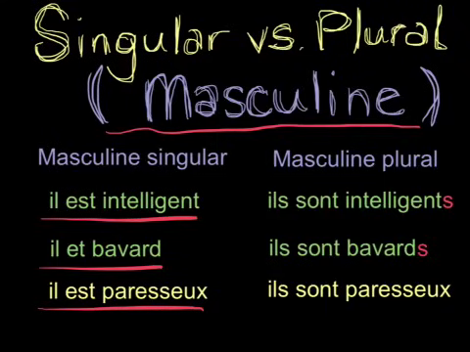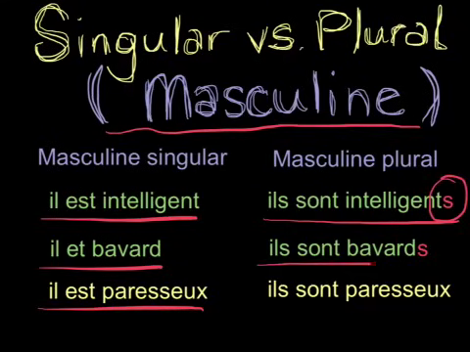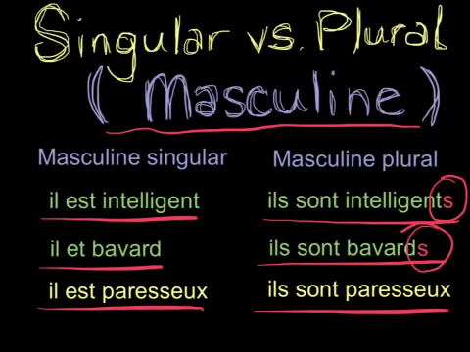But when we come up here to masculine plural, you'll see ils sont intelligents. They are smart, and we've added an S. And then ils sont bavards. They are talkative, and we've added an S. So we add an S to masculine things when we need them to be plural. Now, this last example, ils sont paresseux, they are lazy, is blocked. The French don't add an S after an X, so you'll notice that these two endings are the same.